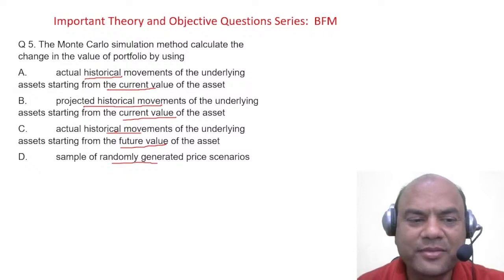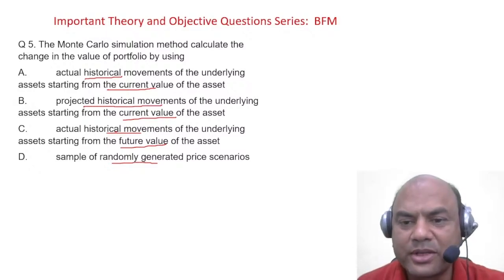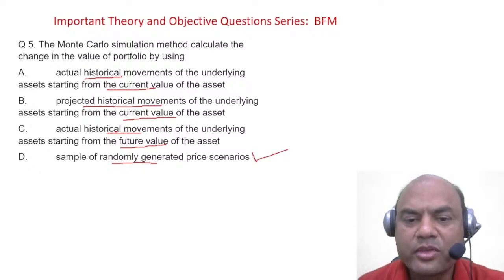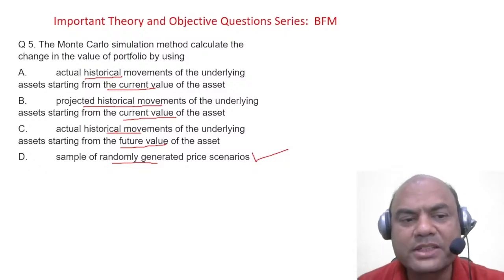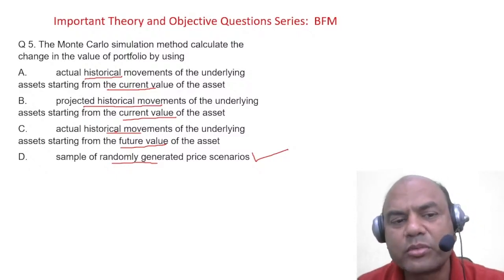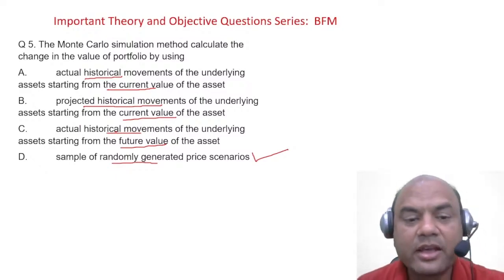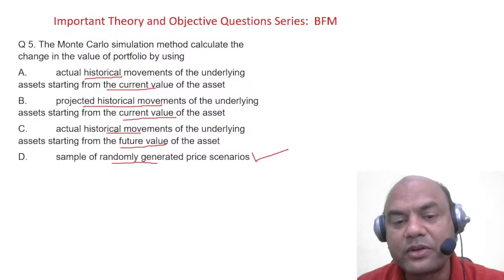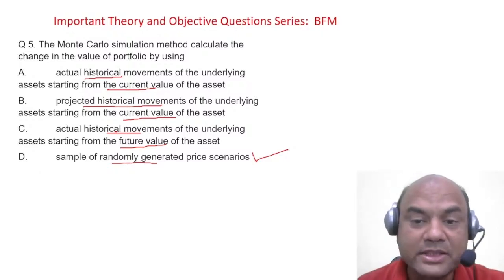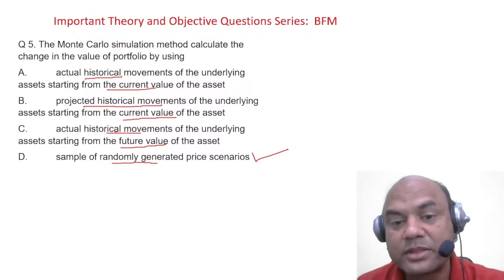The answer is D. See, what is the definition we just now saw? Future, which means future scenarios. So when we are talking of future scenarios, what is this? Historical means history. How can you have a historical movement in Monte Carlo, right? So that's why the answer is D. Randomly generated price scenarios. What do you mean by price scenario? Price means the various pricing of the bonds. That is known as the price scenario.